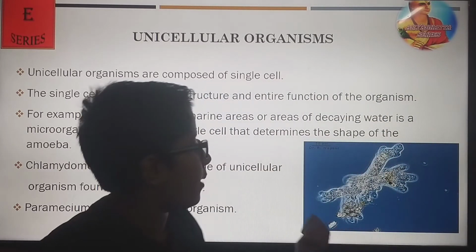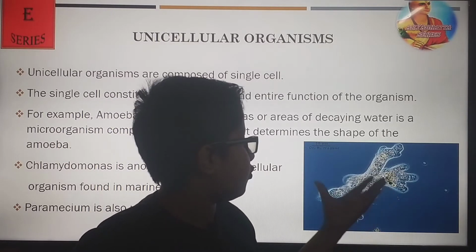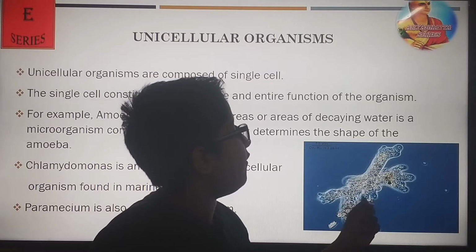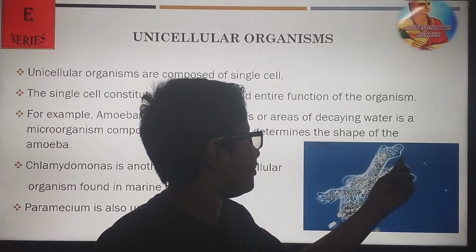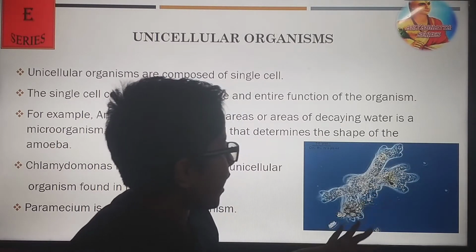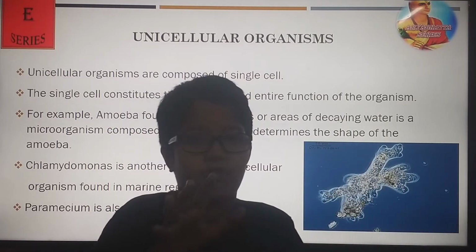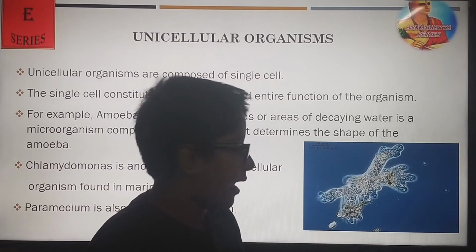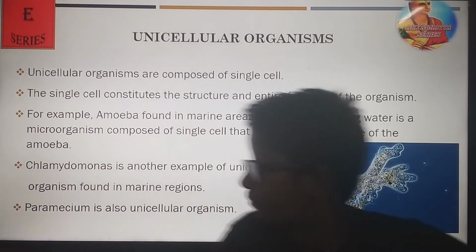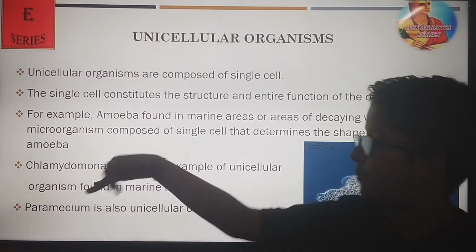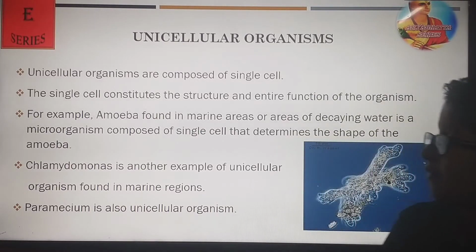Here you can see the amazing GIF of an amoeba, where you can see the object is moving. It is very small, but here we have the magnified view. Here are all the parts of the amoeba, and it uses pseudopodia, or false legs, to move forward. As the leg comes out, the back moves to the front, and it crawls forward. Examples are Chlamydomonas and Paramecium. These are also found in marine regions.